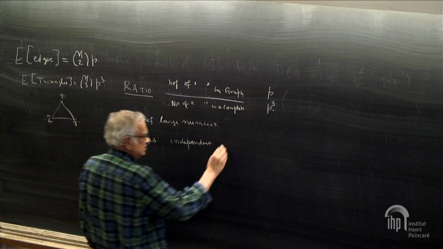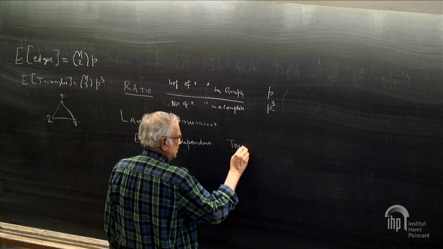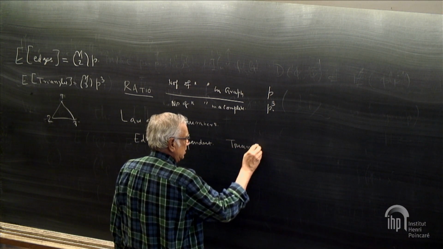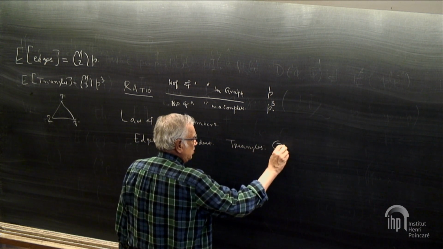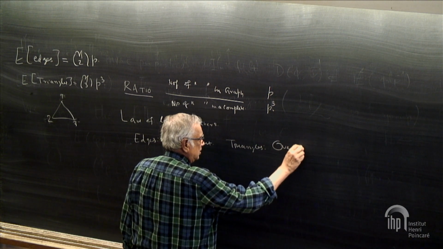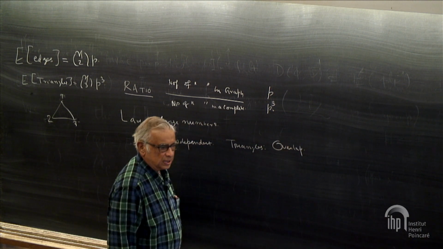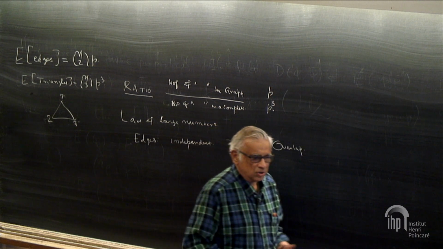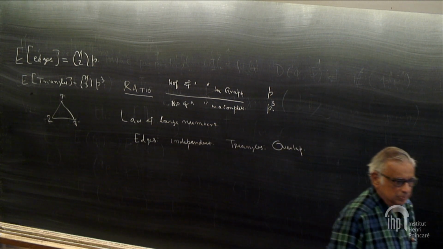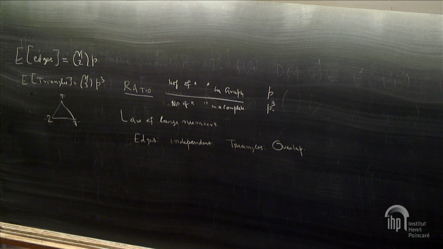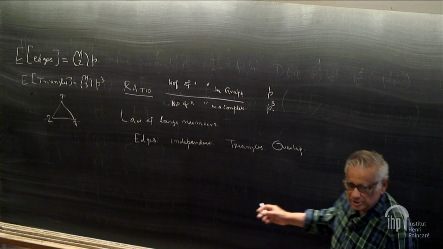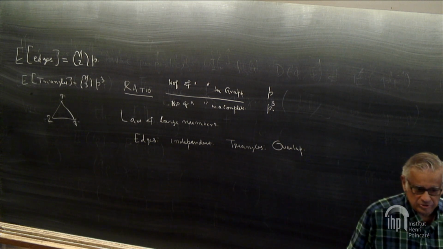But for triangles, there is overlap. But you can count how many triangles overlap and you can compute the variance and it's negligible. So you can still calculate and show that the law of large numbers is valid. But large deviations is different. It's not clear how to do large deviations with the number of triangles.